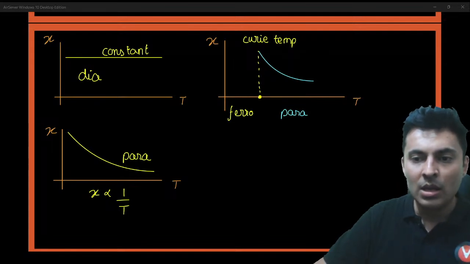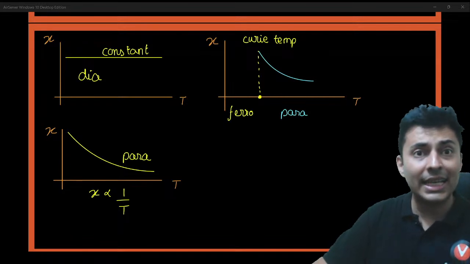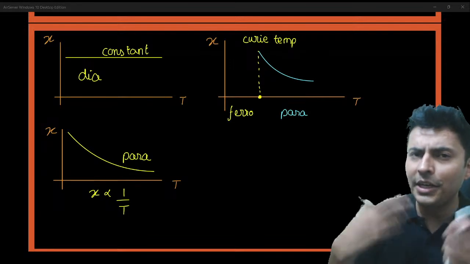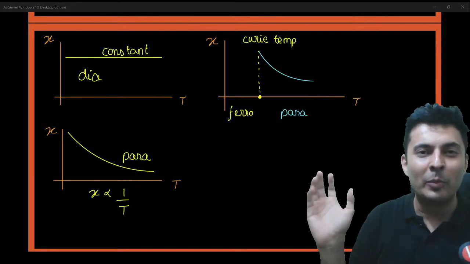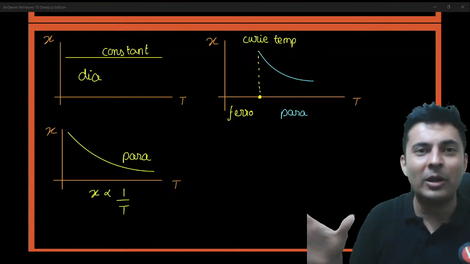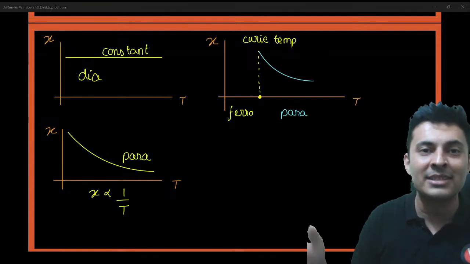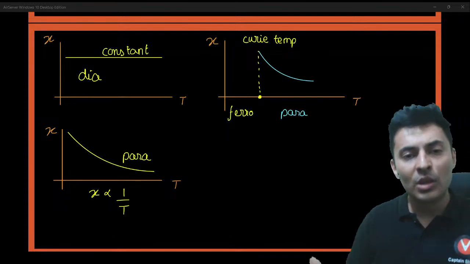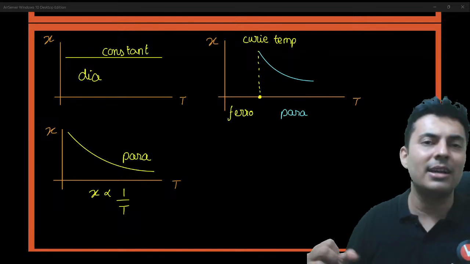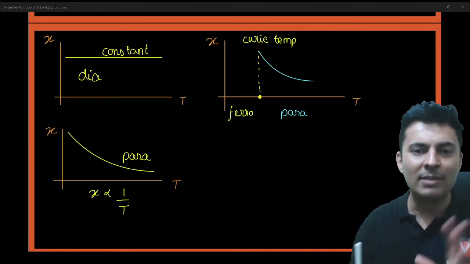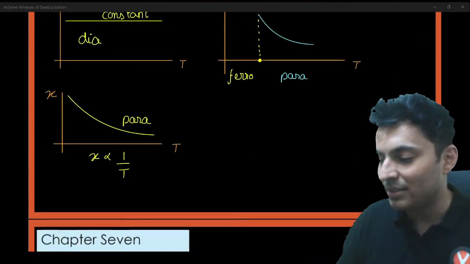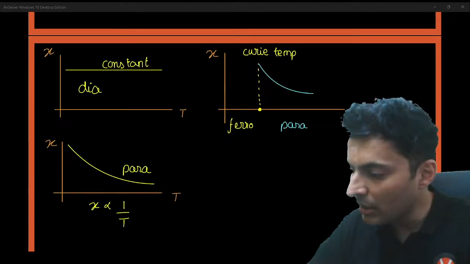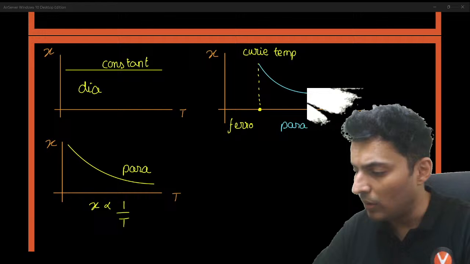Moving on. What is Curie temperature? Curie temperature is that temperature. If you take a magnet, you might have seen magnets on the fridge, you heat it. It will lose its permanent magnetic property. It will become a temporary magnet. It is no longer a permanent magnet. That temperature where it loses its permanent magnetic properties is called the Curie temperature. It becomes paramagnetic. Paramagnetic is a temporary magnet. For some time it becomes a magnet, again it loses its properties. So that is a paramagnetic material. Very nice. Great. So these graphs are also clear with all of you.